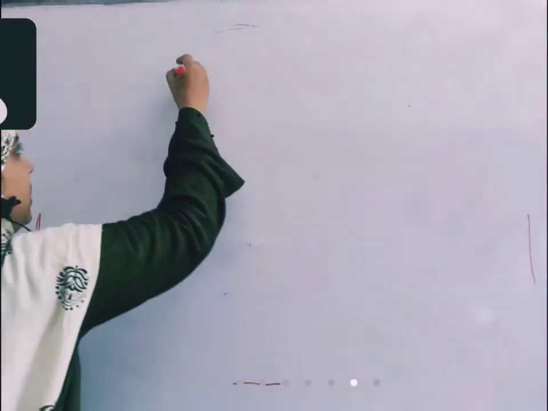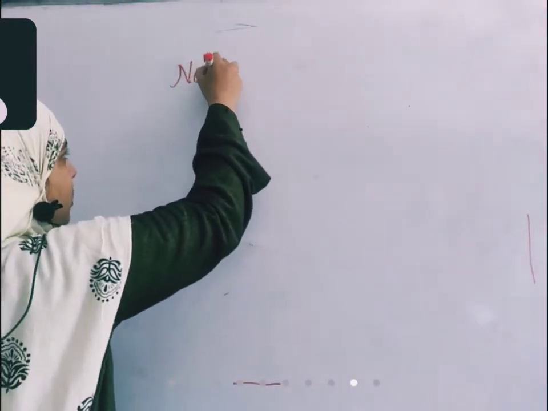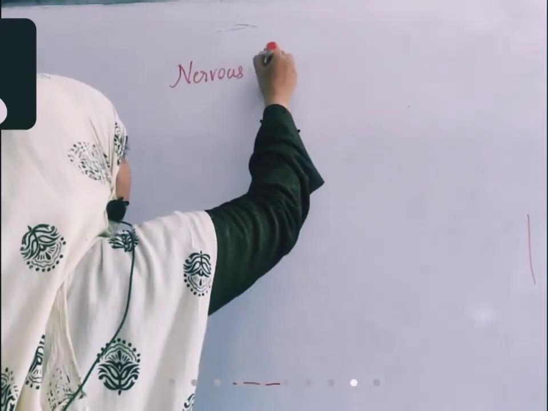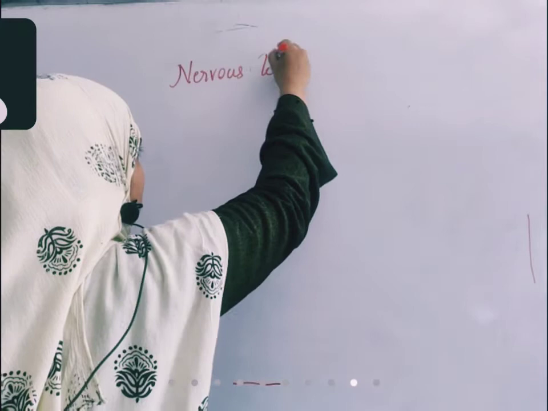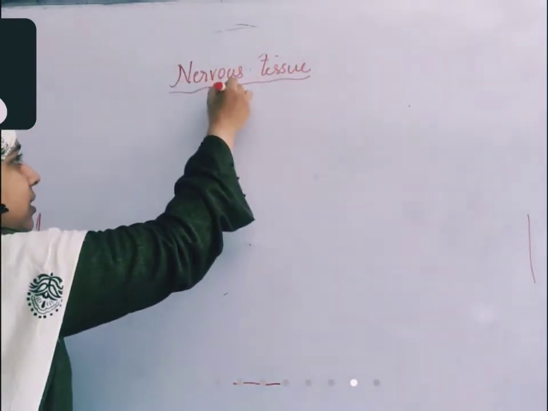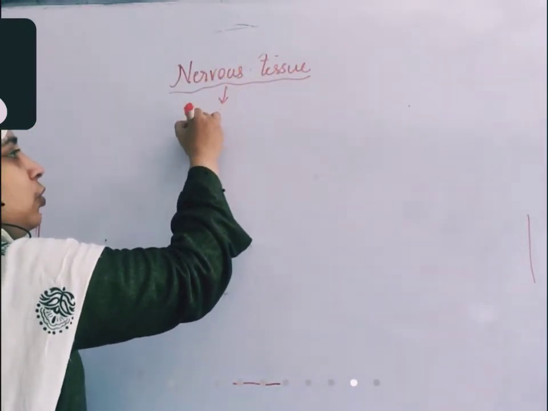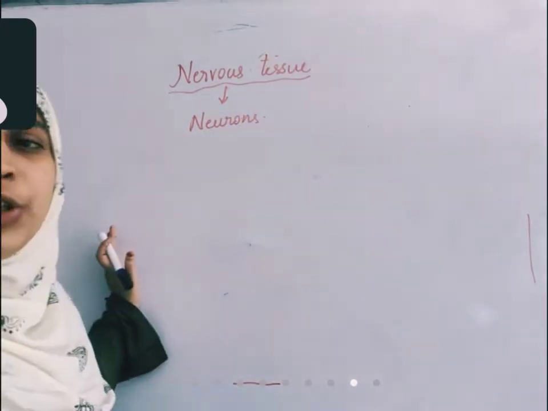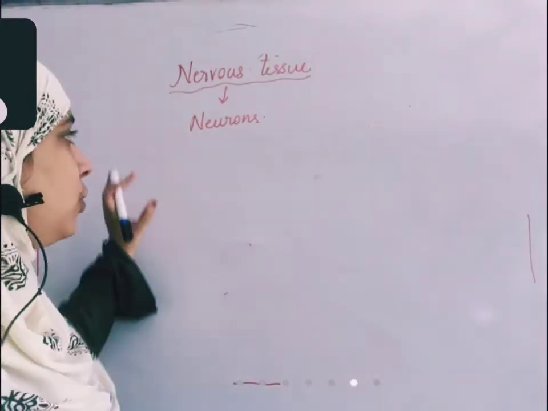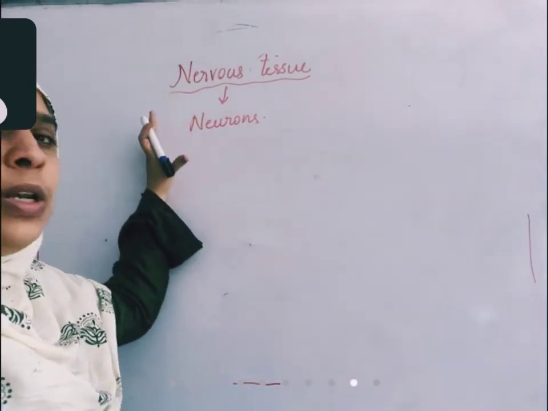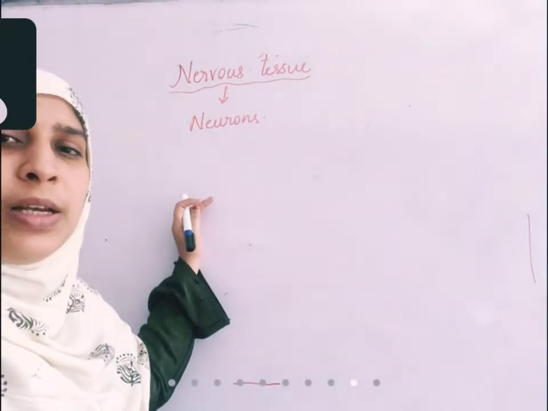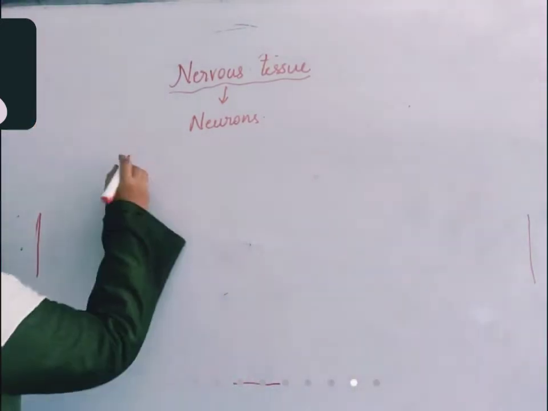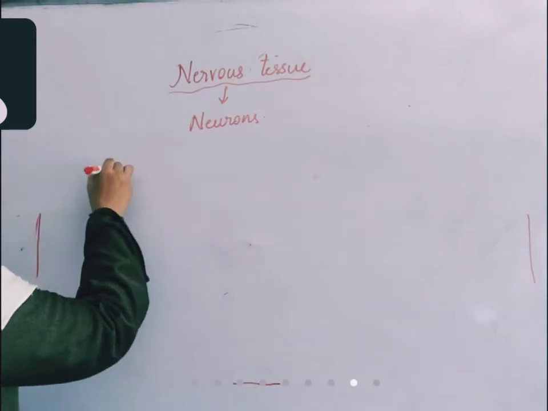So today our topic is nervous tissue. Nervous tissue includes a set of neurons, but there are other cells in support of neurons. Neurons are those cells which build our nervous system. Brain and spinal cord are made of neurons. But in our nervous system, there are some other cells.